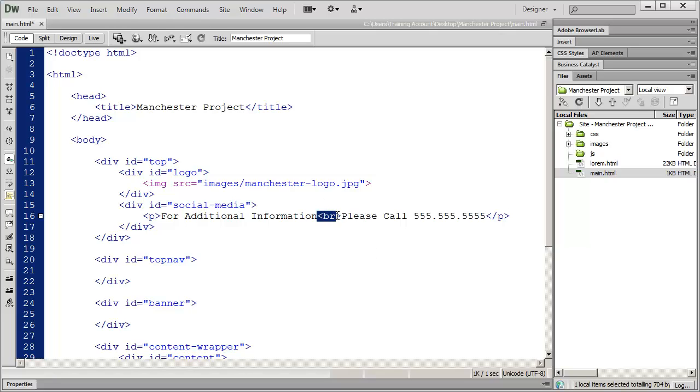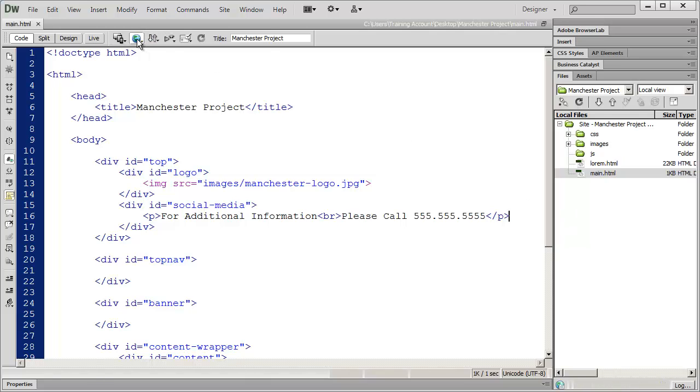Break is one of those few tags like image that you don't have to place a closing tag inside of. And actually there's a few different ways that you can type this. Another very common way of typing it is like this, where you have BR and then a space, a slash, and a closing bracket. Either way will work. I generally use just the BR inside the brackets. And we're going to save that.